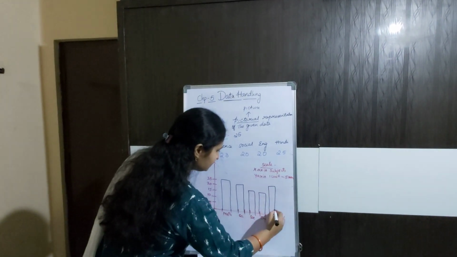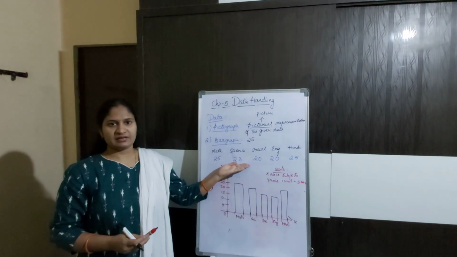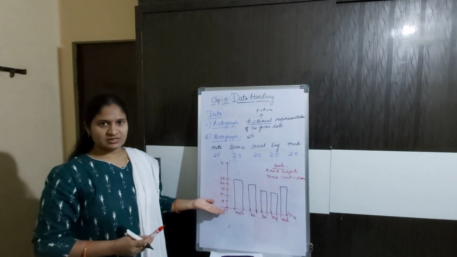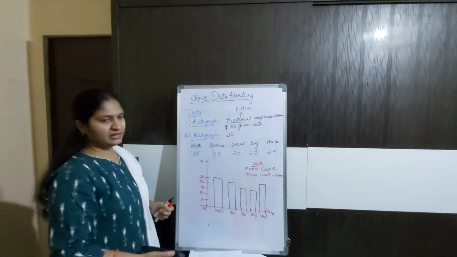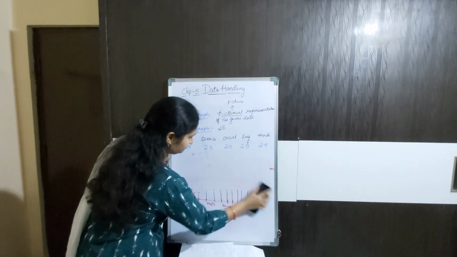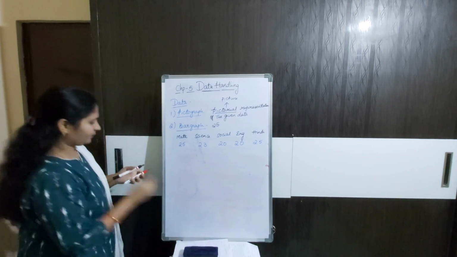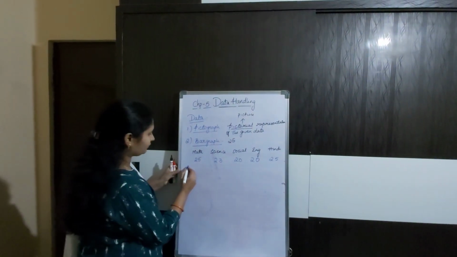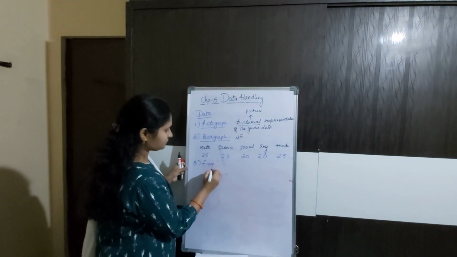This is the graphical representation, or bar graph representation, for the given data. I think you are very good and clearly understood this topic. Now coming to the next topic, the third one, which is frequency distribution.